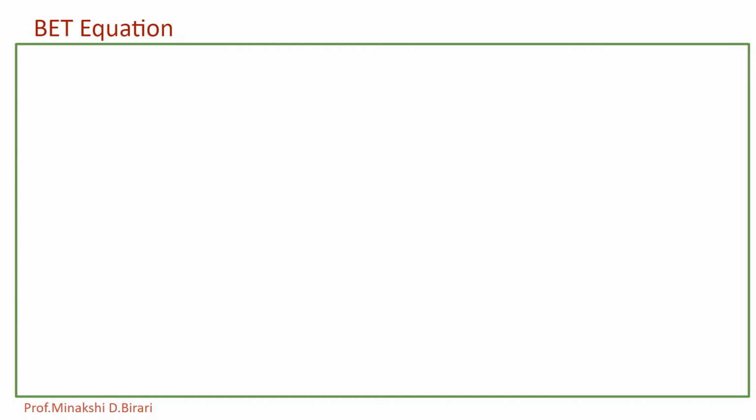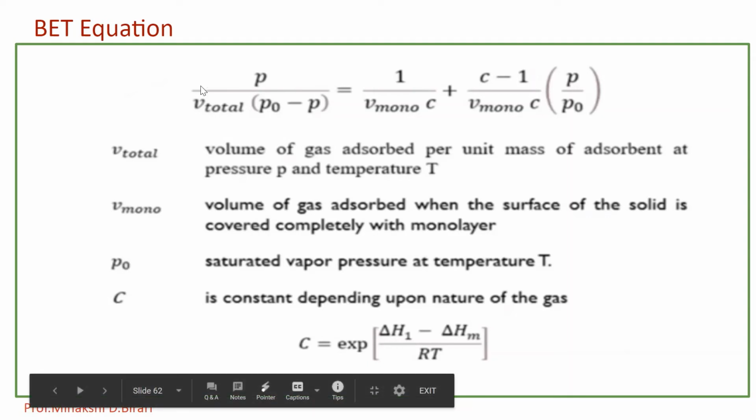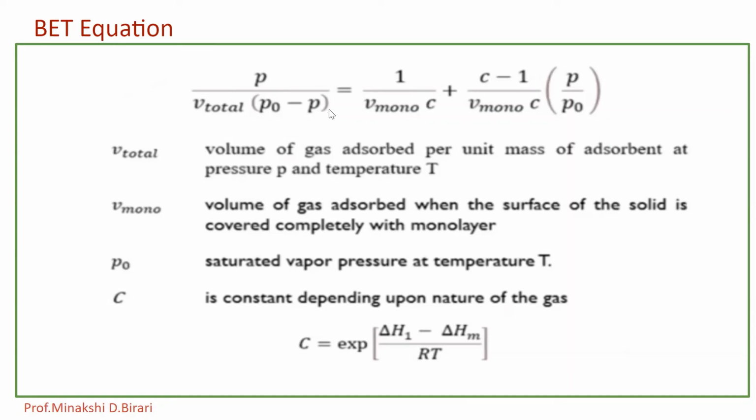Based on the above assumptions, Brunauer, Emmett and Teller derived the following equation known as the BET equation, and it is used to determine the monolayer adsorbed gas volume, that is Vm. So what is the equation? P divided by V total in bracket P0 minus P is equal to 1 upon V mono into C plus C minus 1 divided by V mono into C into P upon P0,